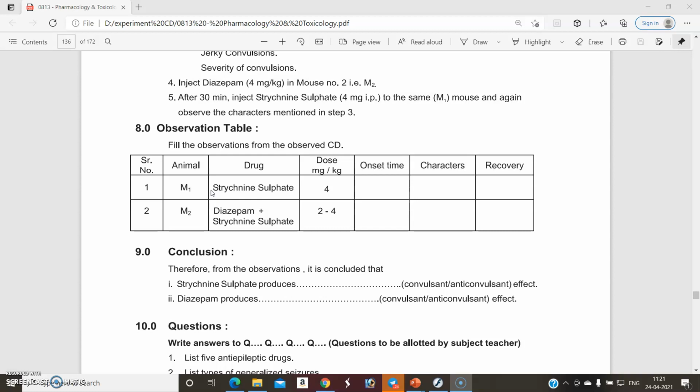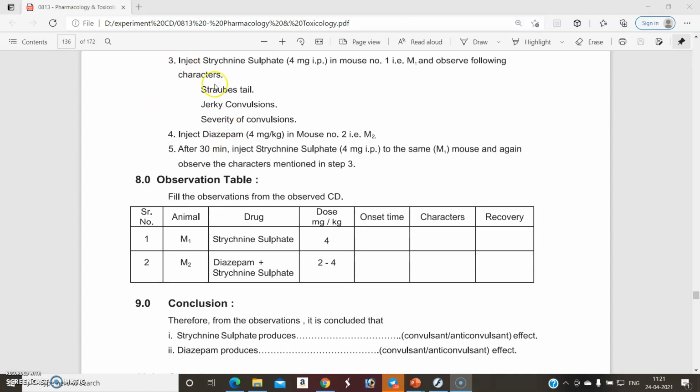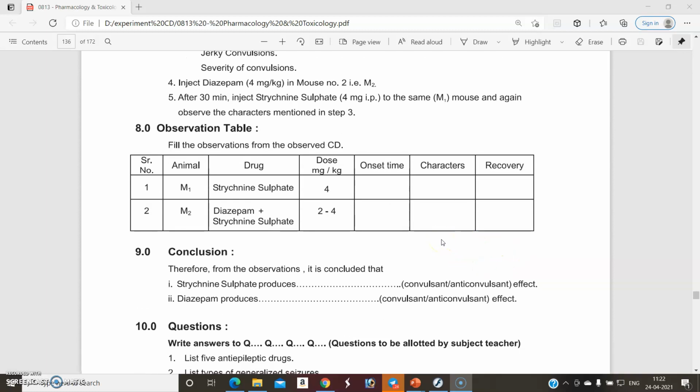For onset of time you should write 50 seconds for strychnine, and for diazepam and strychnine you should write 80 seconds. Characteristics we write by procedure point number 3. These are the 3 points: Straub tail, jerky movements, severity of convulsions. You can write these as characteristics. And in recovery, as we discussed in the previous videos and previous slides, you can write that in recovery.